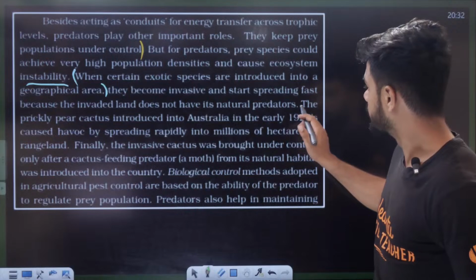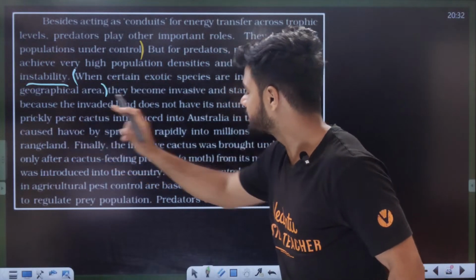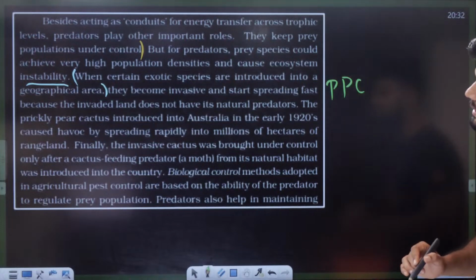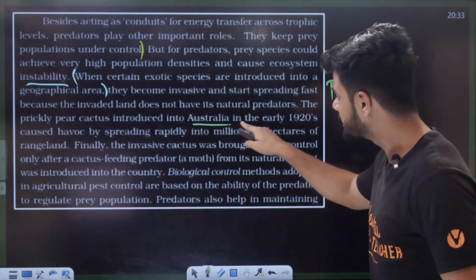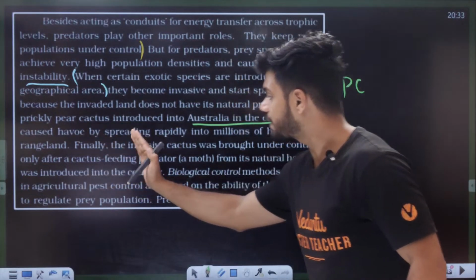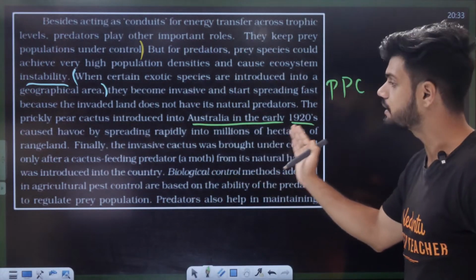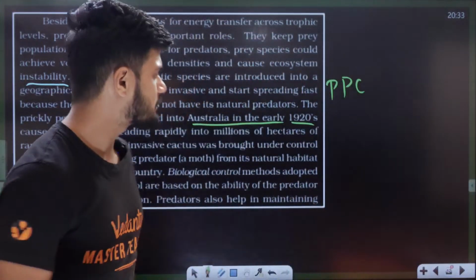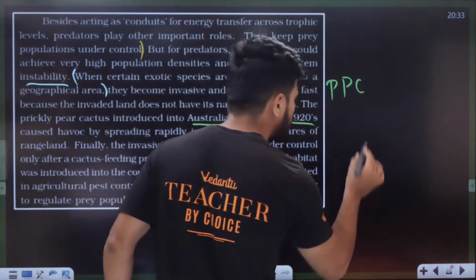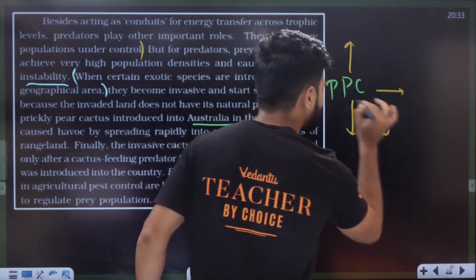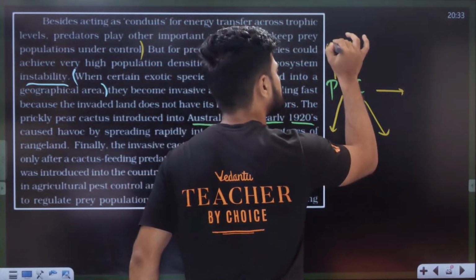Okay. The prickly pear cactus, PPC, introduced into Australia in the early 1920s, caused havoc by spreading rapidly into millions of hectares of rangeland. So, this is the prickly pear cactus. This prickly pear cactus spread widely in Australia. In Australia, it starts spreading very fast.